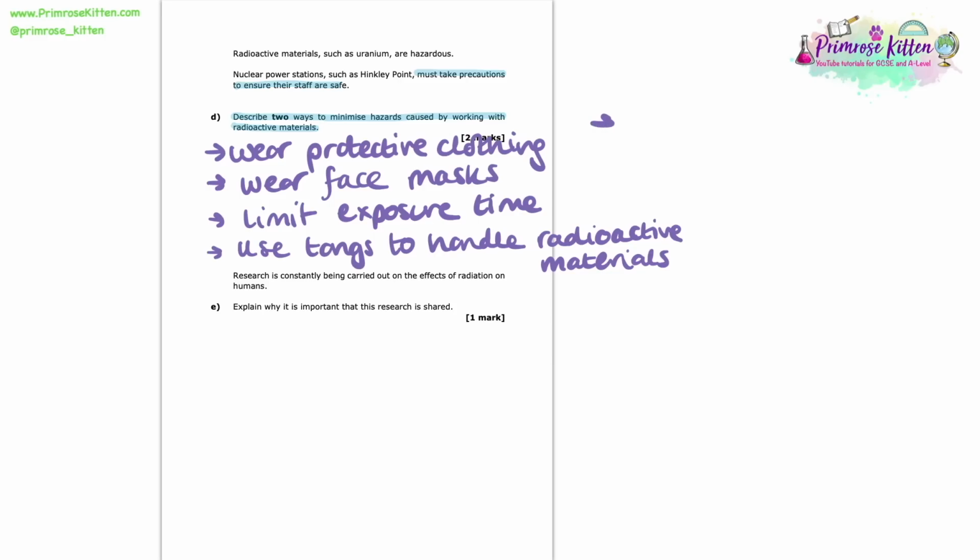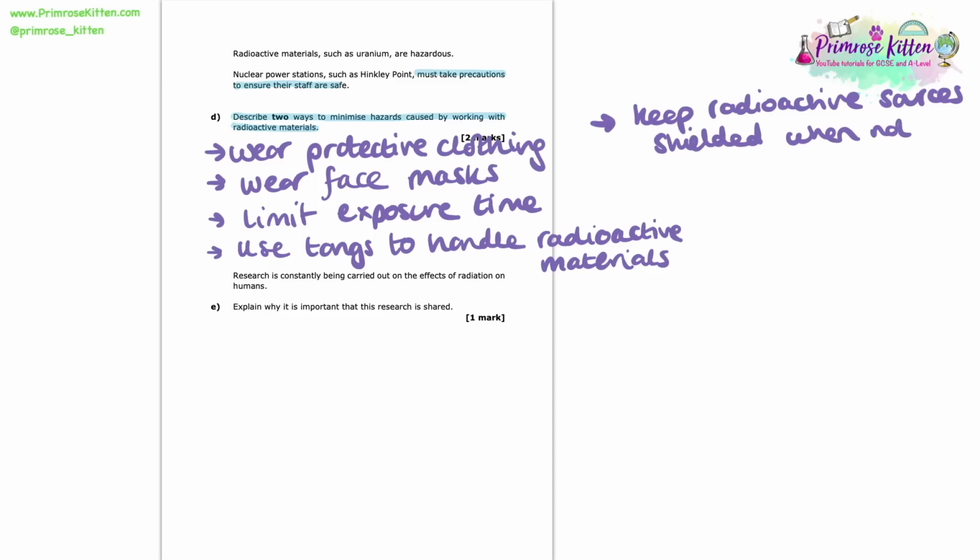Now, another consideration could be to ensure that whenever we're not using these radioactive sources, we keep them shielded. So that could be, for instance, keeping them in a lead-lined box when we're not using them. Anything that's going to prevent people being exposed to that radioactive material when not in use.